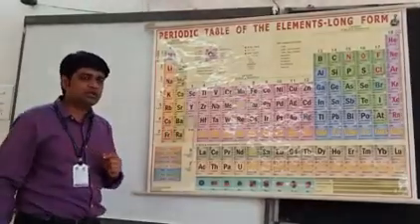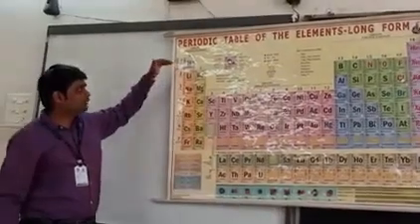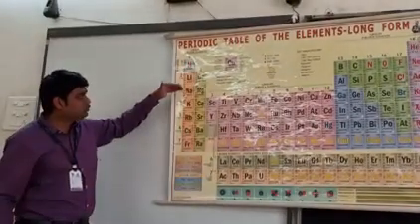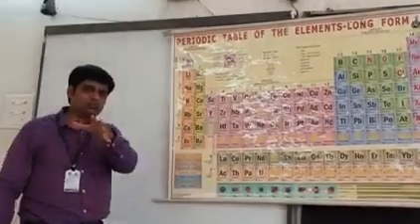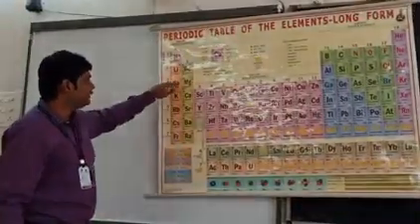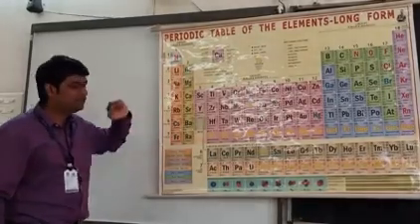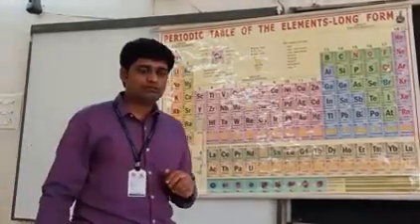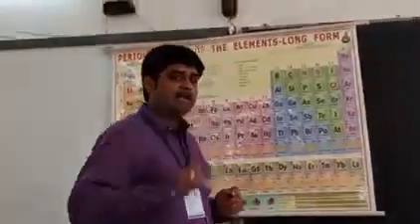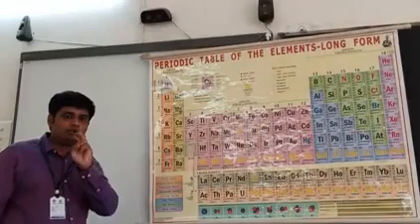Now my question is, why is any element placed in that period only? Now you know that lithium is in the second period, sodium is in the third period. I ask you a question, why is lithium placed in the second period and why is sodium placed in the third period? Why is sodium not in the second period, why is lithium not in the third period? I know you know the answer. So the answer for this is, lithium has 2 electronic shells.